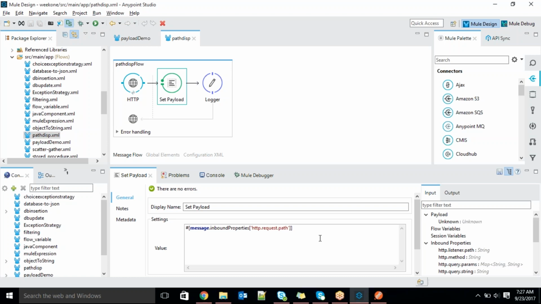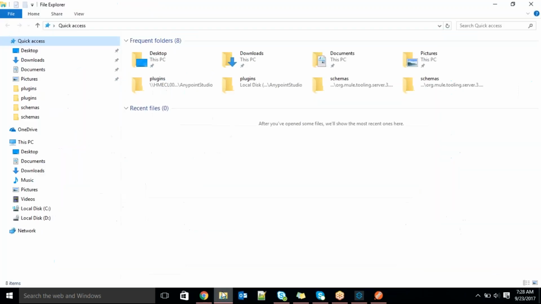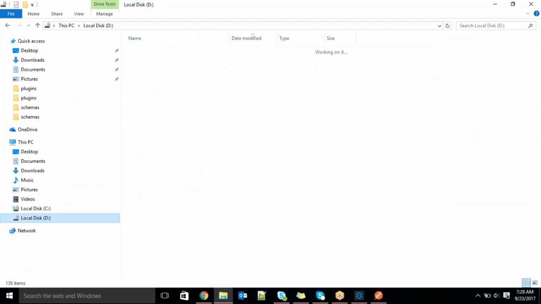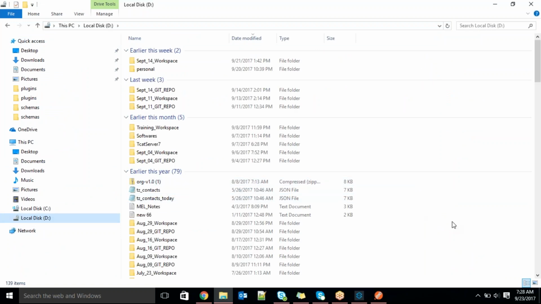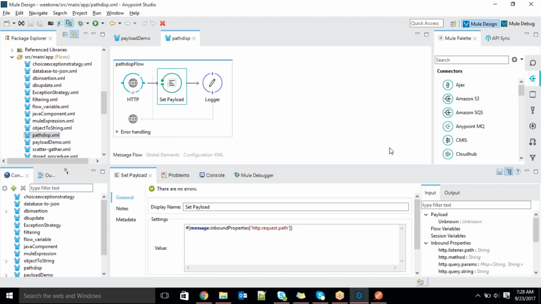Before that, we are always talking about payload, right? Here the payload has a super level object. In Java, Object is the super class for all the classes, right? Here also we have a message, guys. Message is the super level object of all the things in MuleSoft.